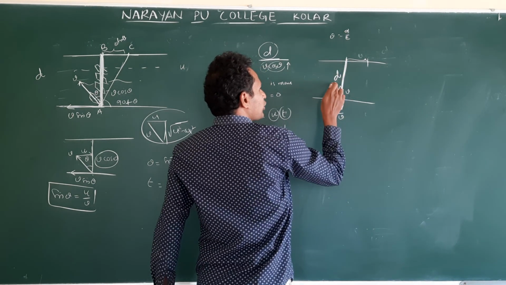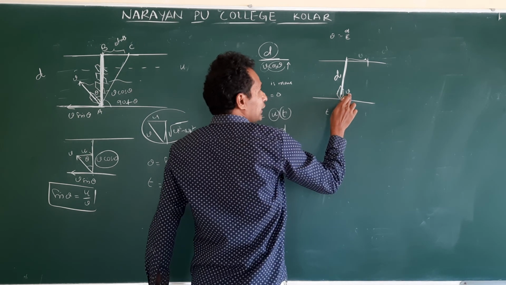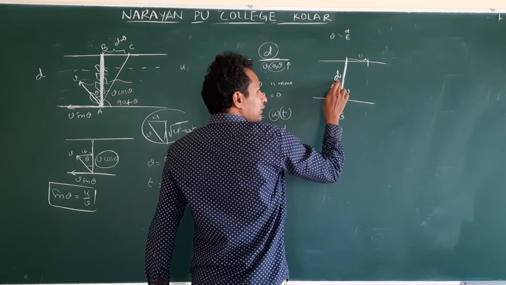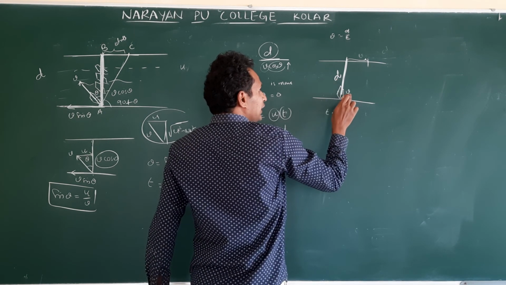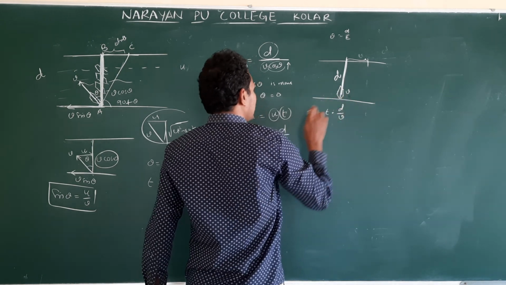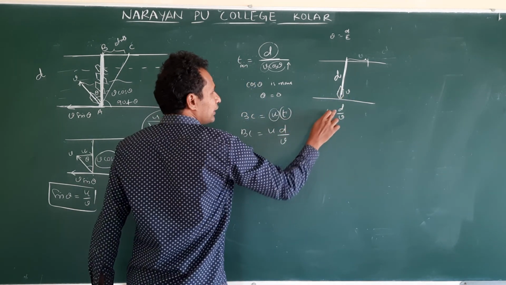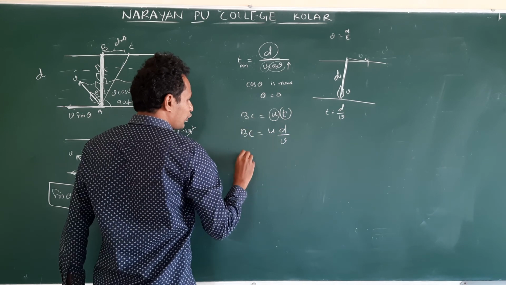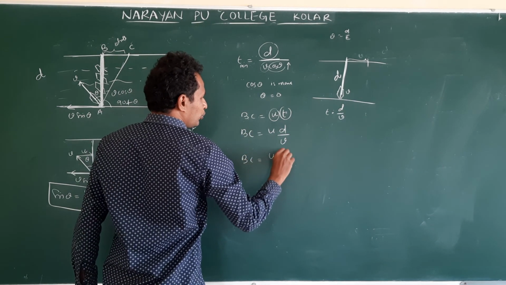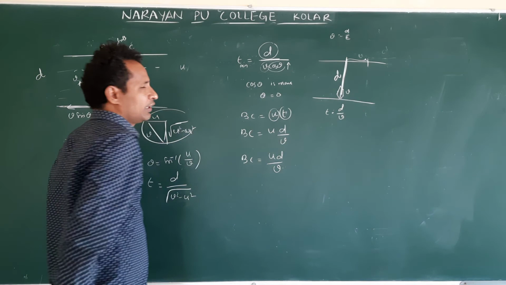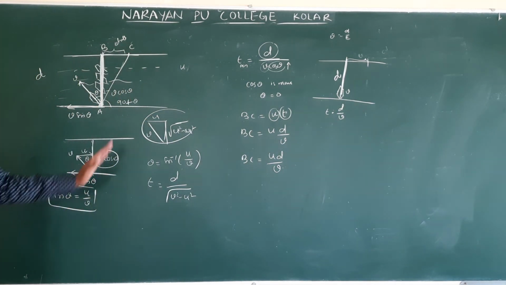So vertical displacement is d, velocity direction is v. Along the displacement direction, v is there. Clear? So that I take. So t is equal to d by v. Substitute. Then drift BC is equal to u d by v. Right? Understand? Don't confuse here.